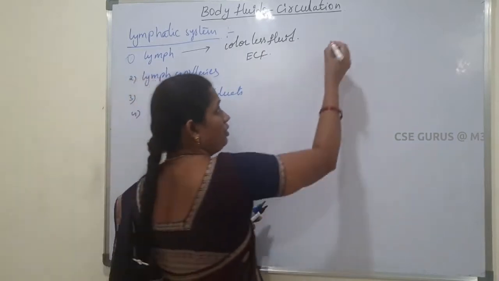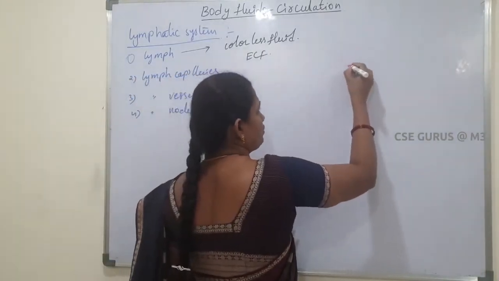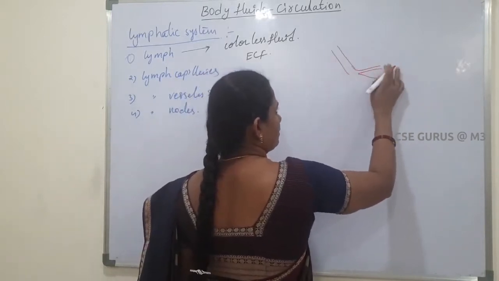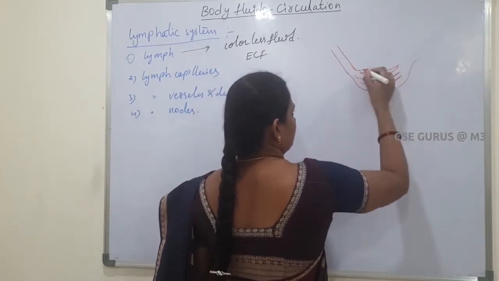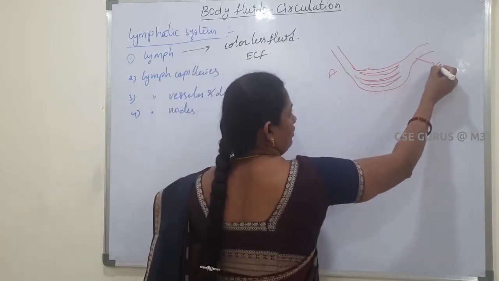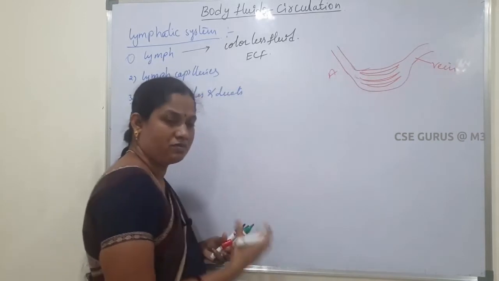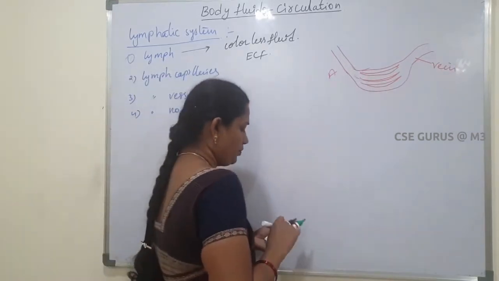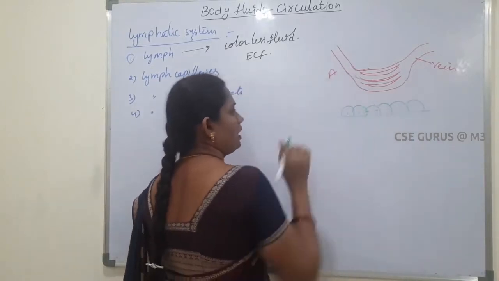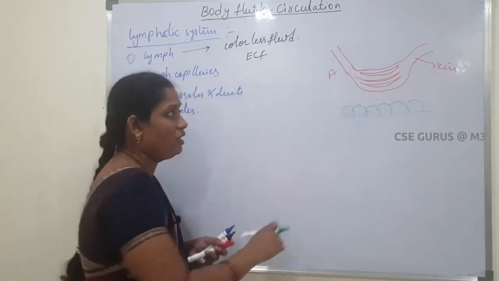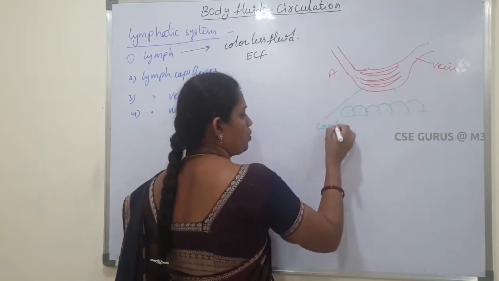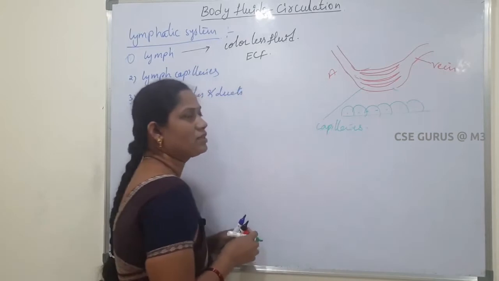Here, during blood circulation, what will happen? Here this is the artery, this is the vein. Arteries supply the blood to different parts of the body. For example, this is one tissue, any tissue. Whenever the artery reaches the tissue region, it divides into many capillaries. Very small, minute ducts are called capillaries.